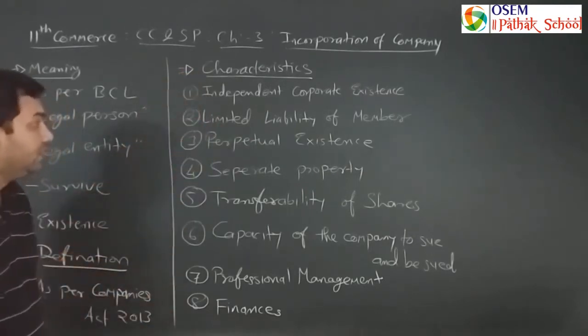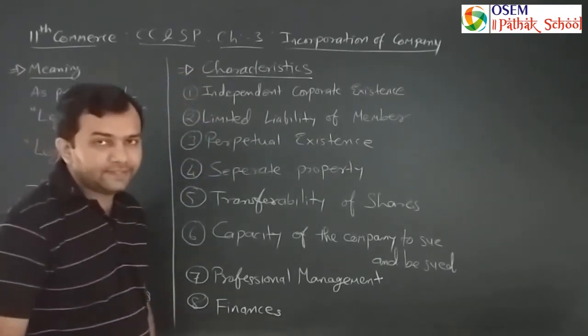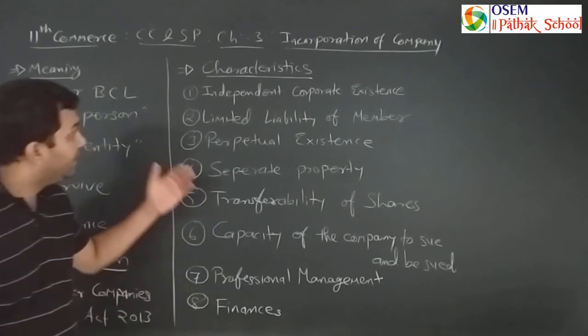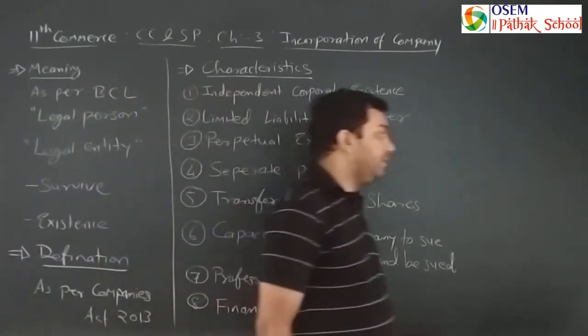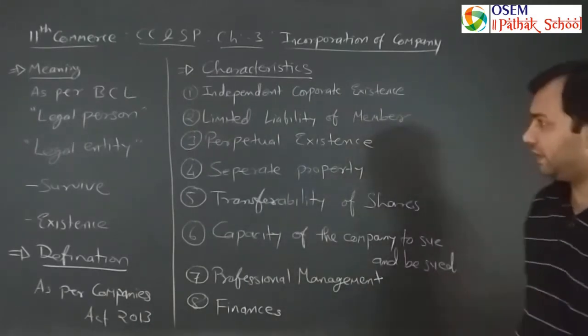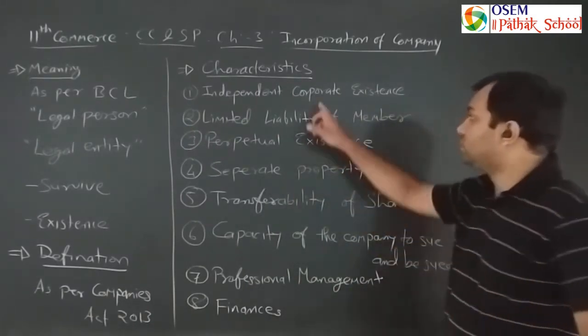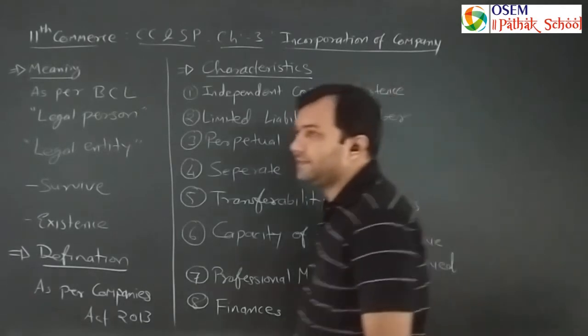Okay? There are these 8 characteristics of a company. Each and every company must possess these 8 characteristics, otherwise it cannot be defined or categorized as a company. So, the first point is independent corporate existence.